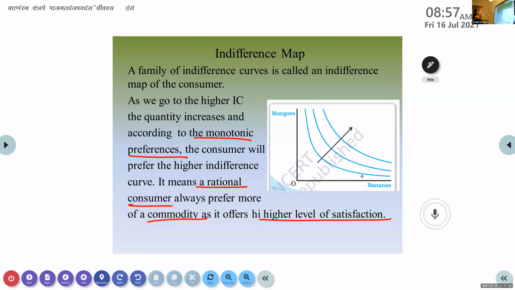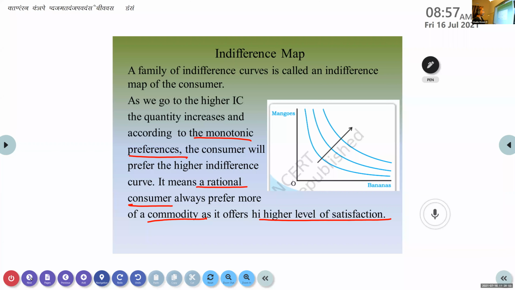So that kind of preference we call monotonic preferences, because a consumer will be very rational. We always think that the consumer is very rational, in the sense he knows how much level of satisfaction he is getting, or he is very good at choosing among the quantities given to him. So he always prefers more of a commodity because it offers a higher level of satisfaction. Next one,